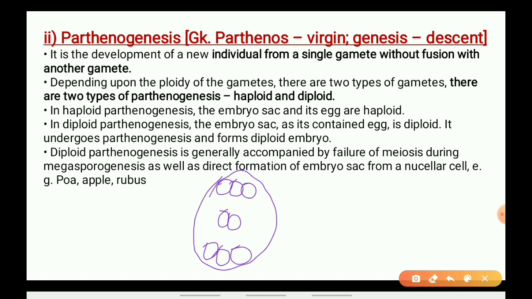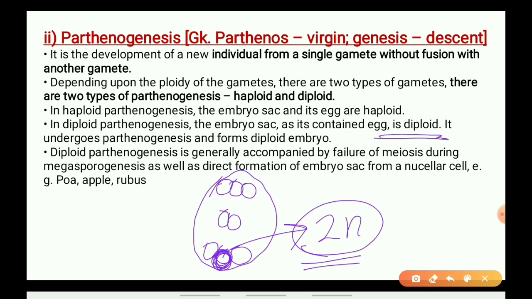If this egg cell is diploid, though it should not be, but sometimes it is, then it will undergo parthenogenesis and form a diploid embryo. Whether it forms a haploid embryo or a diploid embryo, this is called ploidy.